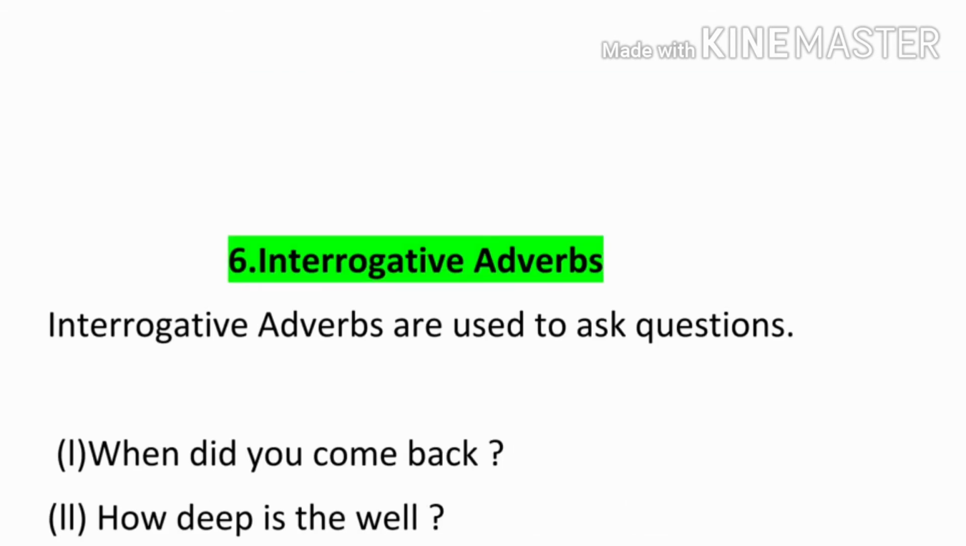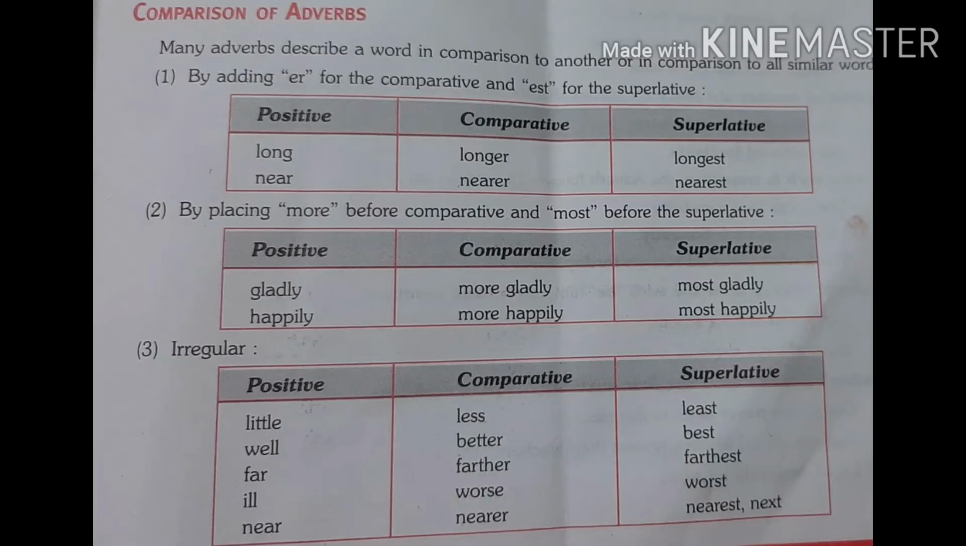Next are interrogative adverbs. Interrogative adverbs are used to ask place, manner, and time. Where, when, how, these are some interrogative adverbs. Some examples. When did you come back? In this sentence, when is interrogative adverb. How deep is the well? How is interrogative adverb.